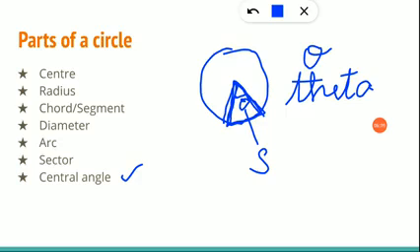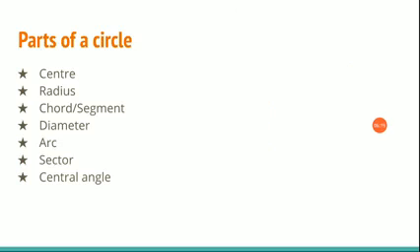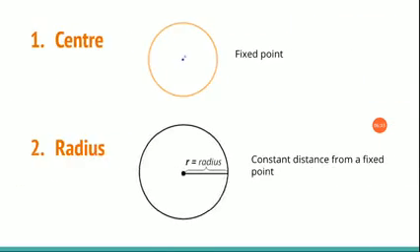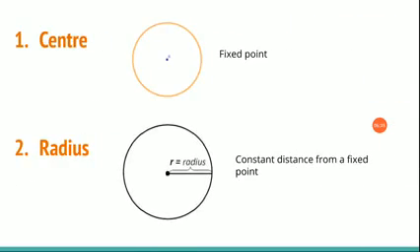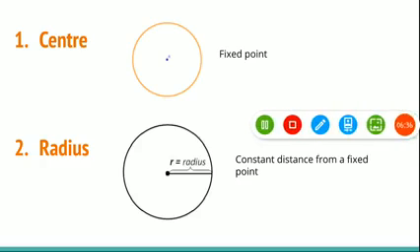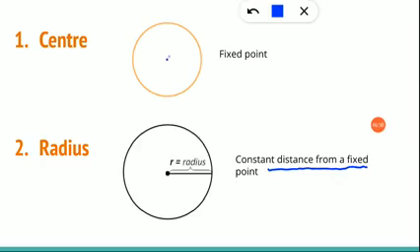Clear? Now we have learned around 8 different parts of a circle. Shall we see this in a bit neater diagrammatic presentation? Okay. Now look at the next slide. Center. The fixed point of a circle is called the center. Next, radius. Look at this diagram. The constant distance from a fixed point is called a radius.